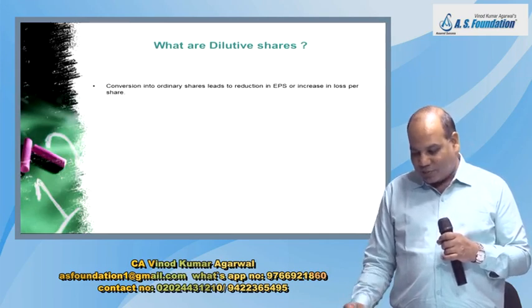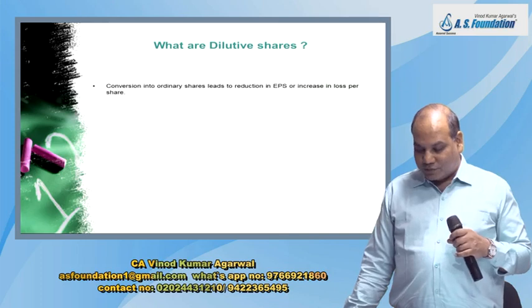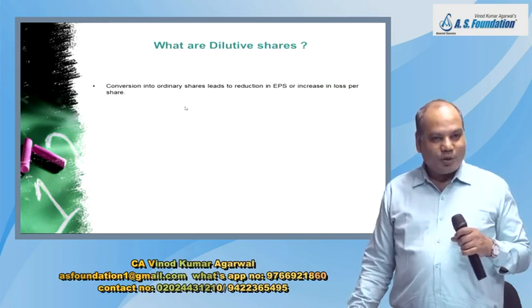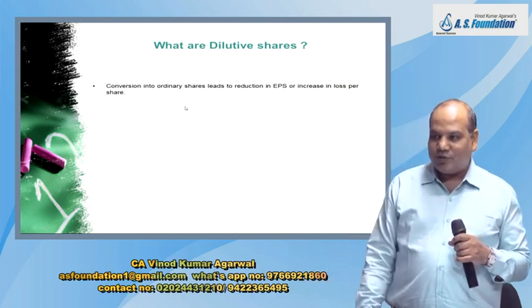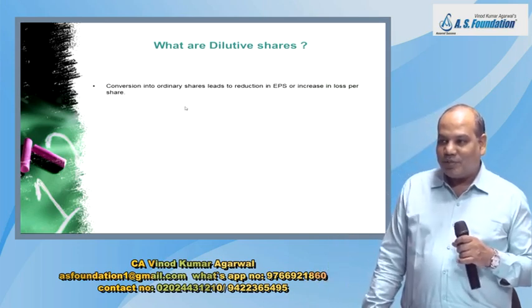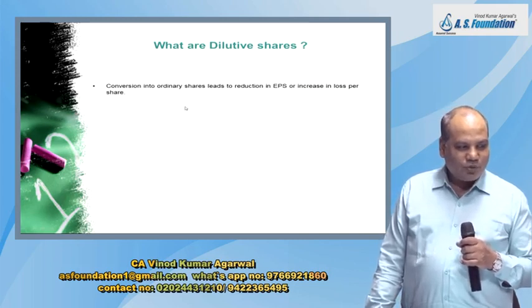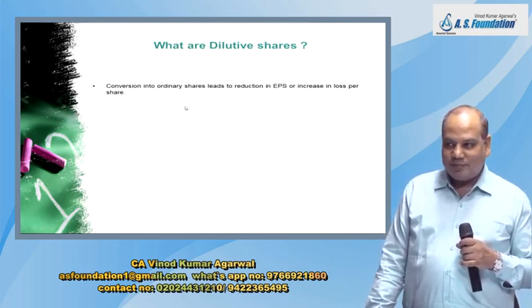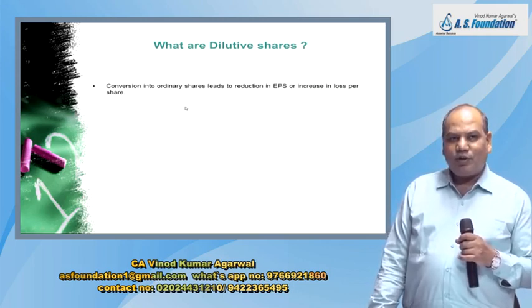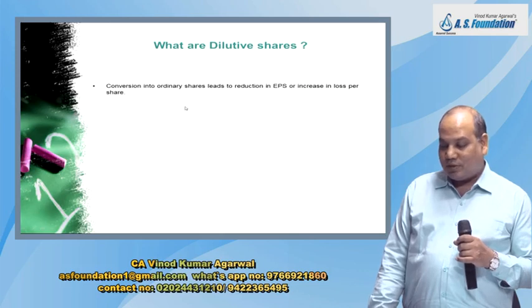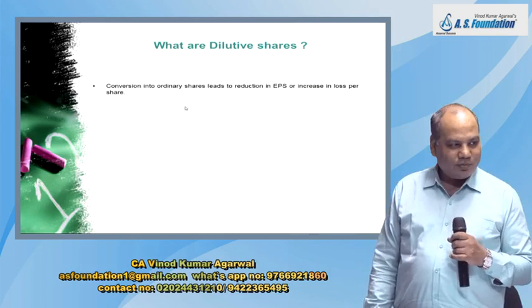But sometimes there can be a reverse effect also, anti-dilutive. After considering the potential shares, your EPS may increase or loss per share may decrease. Should we inform that also to the investor? No. But we will only disclose the type of anti-dilutive potential share.